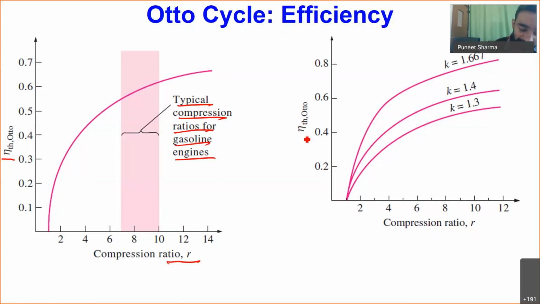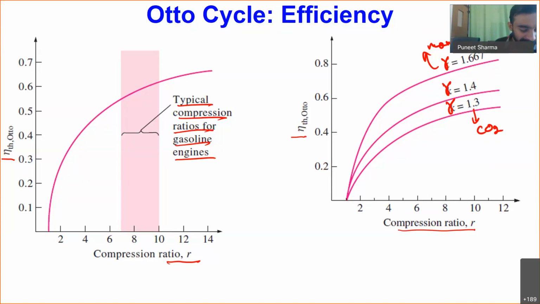Now if you plot this efficiency of the Otto cycle against compression ratio for different values of gamma, you can see, if you take some monoatomic gas, for which the value of gamma, this K over here is nothing but gamma. So for monoatomic gas with the larger value of gamma, you will be having more efficiency. And if you take some heavy gases like carbon dioxide, which are having a lower value of gamma, their efficiency will be decreasing, and gamma equal to 1.4 corresponds to air.